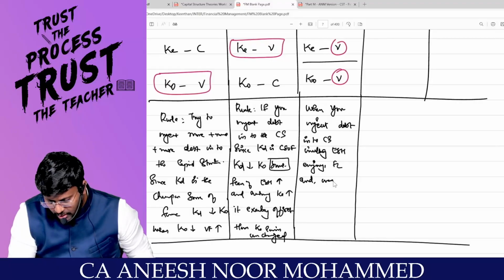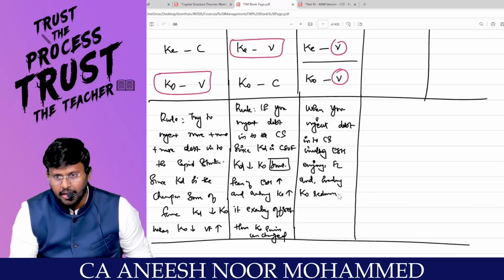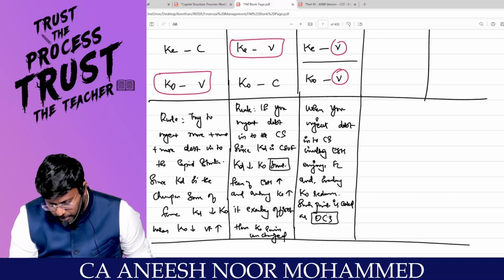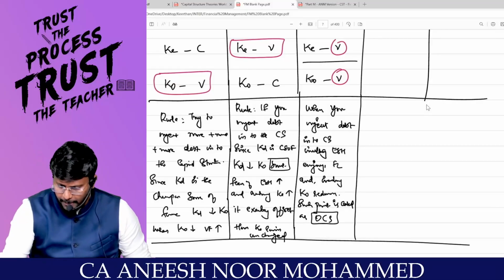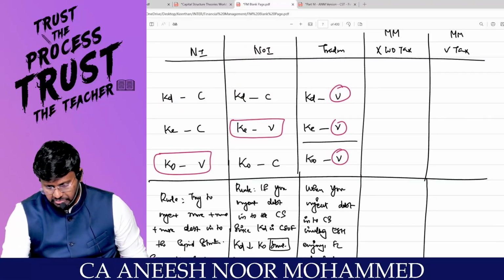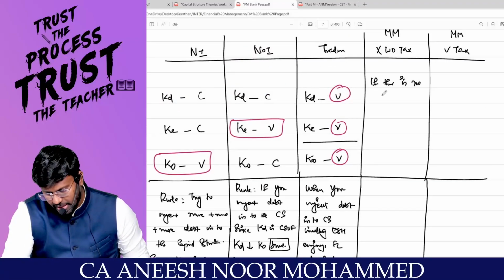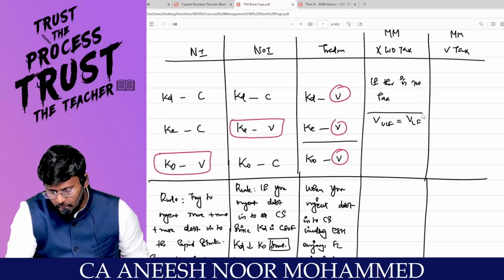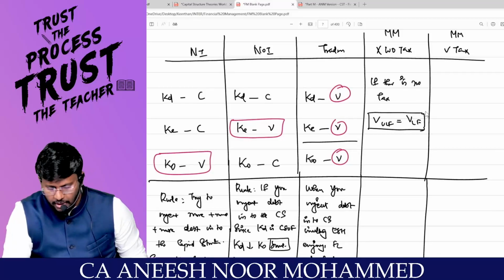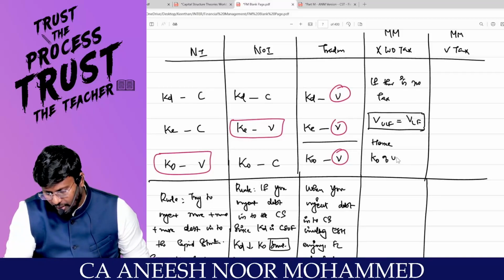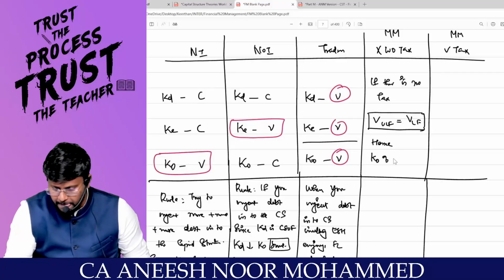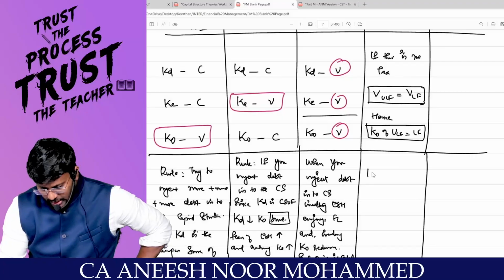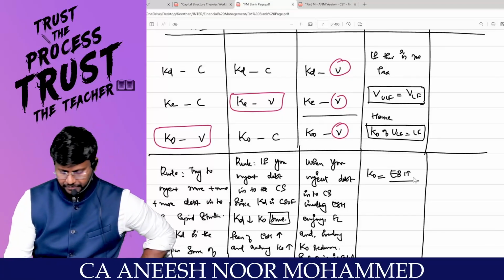And initially KO reduces. Such a point is called the optimum capital structure. Comfortable? With regard to MM without tax, if there is no tax, the value of the unlevered firm is equal to the value of the levered firm. Hence, KO of the unlevered firm is equal to KO of the levered firm. Here KO is equal to EBIT divided by the value of the firm.